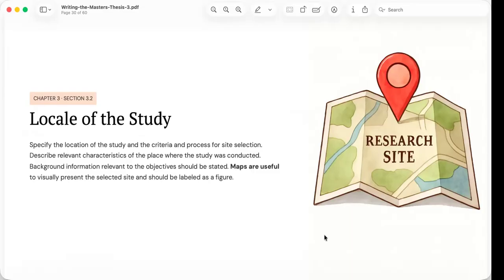Every study occurs within a specific environment, and understanding that environment helps readers correctly interpret the findings. Context gives meaning to data, and the locale of the study provides that context.